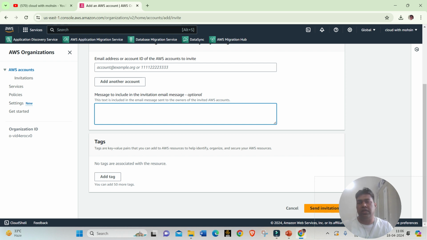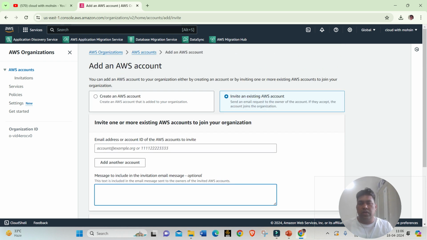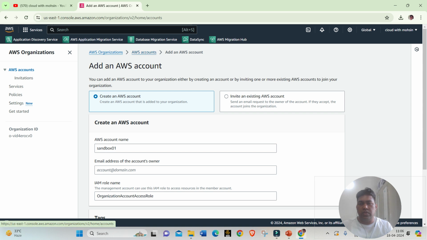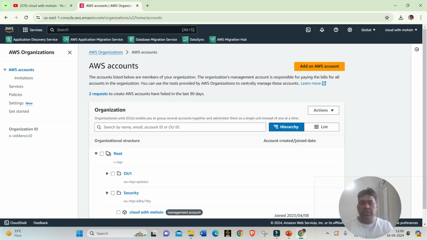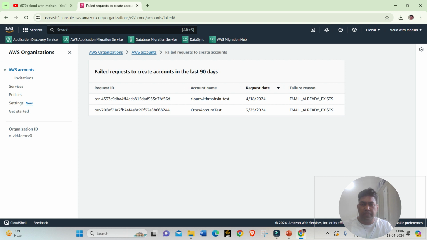Now I will go back to the accounts page. The reason I was telling you: you can see that two requests to create an AWS account have failed in the last 90 days. There are two requests that I had made that failed. I'll show you the reason. This is the account name that I had given, and the failure reason says email already exists.